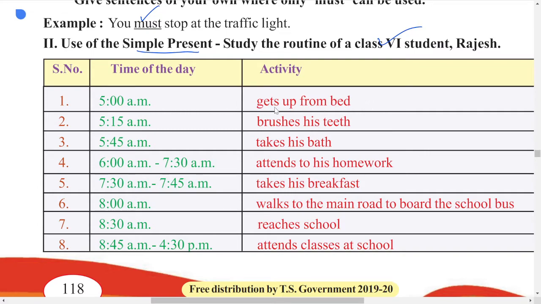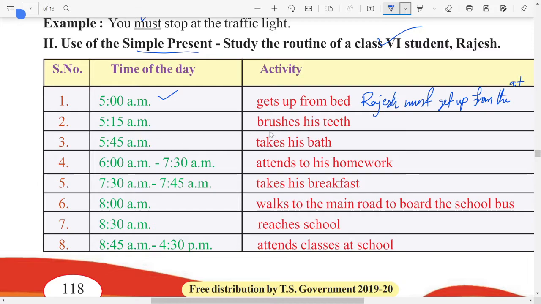Rajesh gets up from the bed at 5 o'clock. 5 a.m. So you should use must in this case. How can you use? Rajesh must get up from the bed at, you can mention this time.